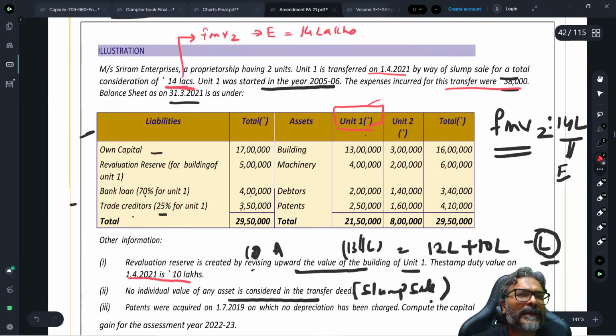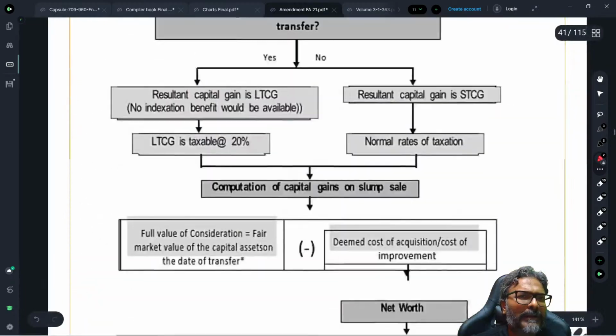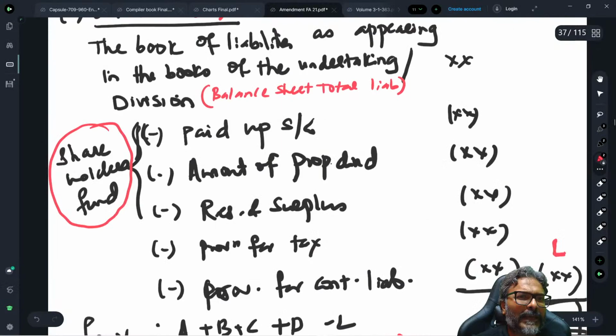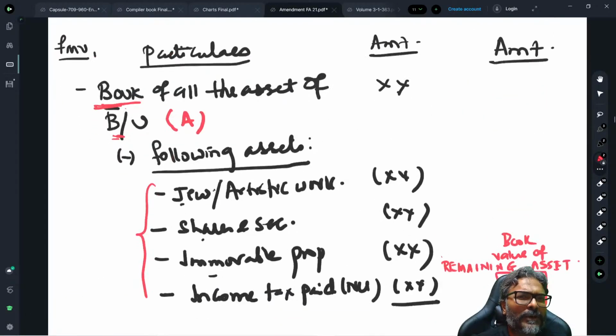Students, in your FMV1, while you determine the valuation which is A plus B plus C plus D minus L, in this context, we will have to look into the building valuation. Building valuation separately we have discussed already. In A, as you know, it is the book value minus the following assets. In the following assets, immovable property is removed to be valued separately. So in A, you don't take the immovable property.